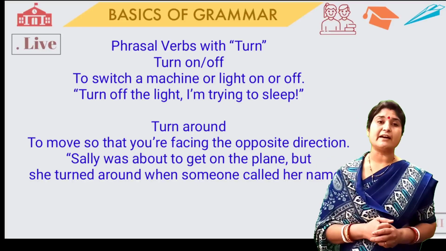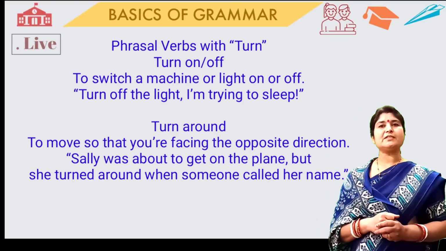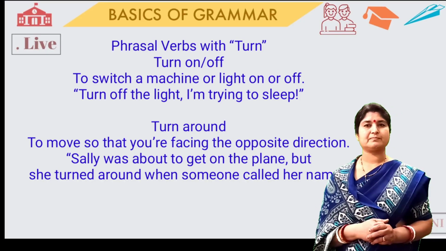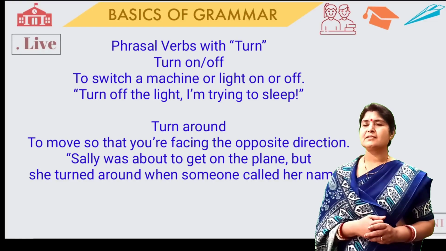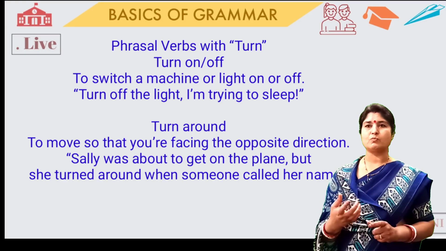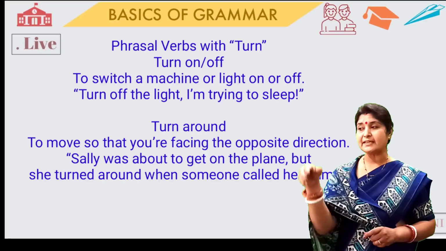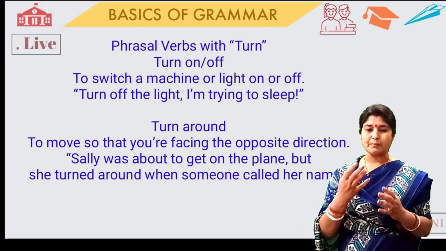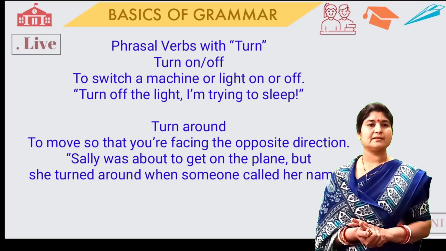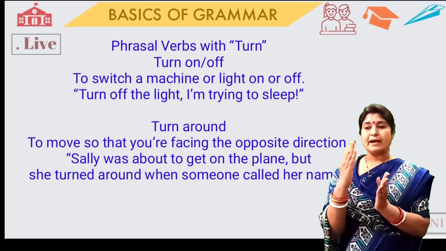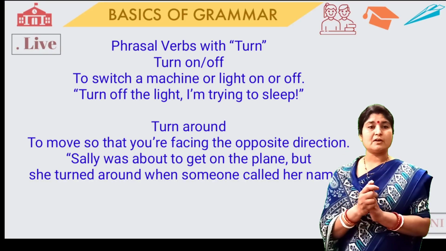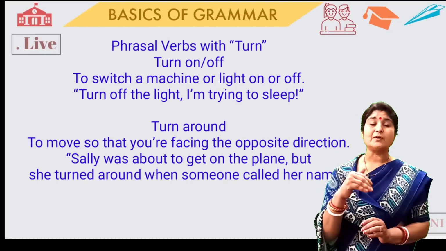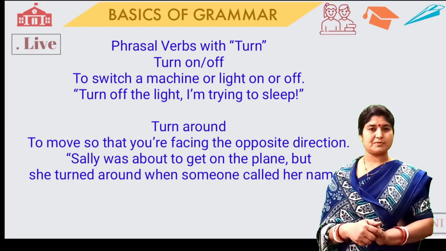Another example, turn around. Turn around means to move so that you are facing the opposite direction. For example, she turned around when someone called her name. So from here we can understand that when we use a verb and an adverb or preposition, it gives us a different meaning. And that is known as phrasal verbs.